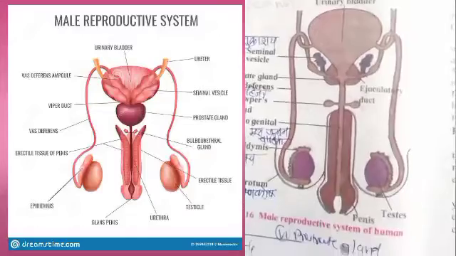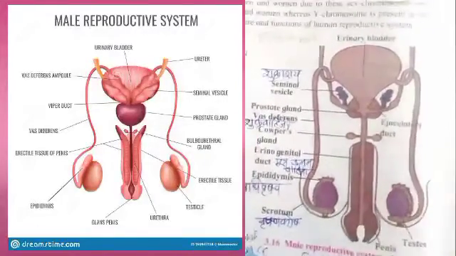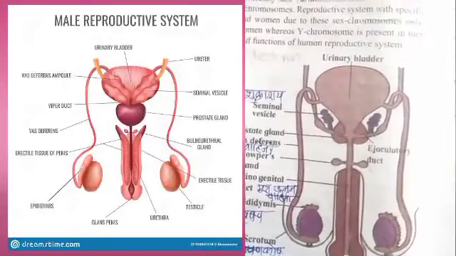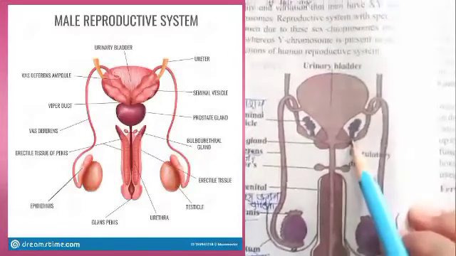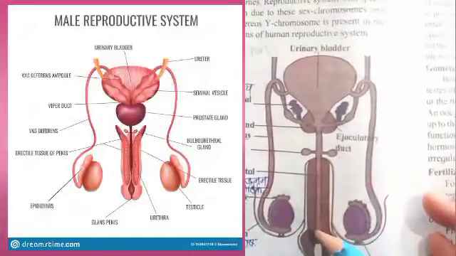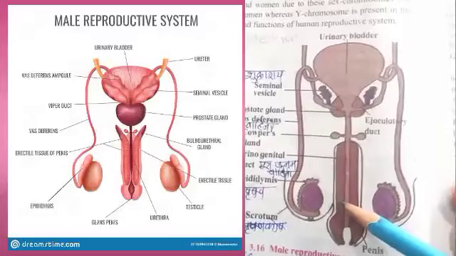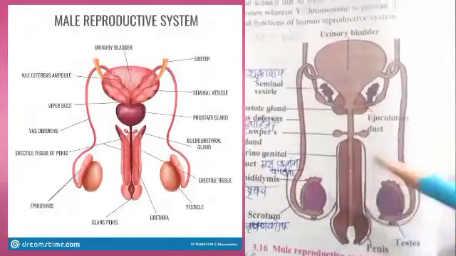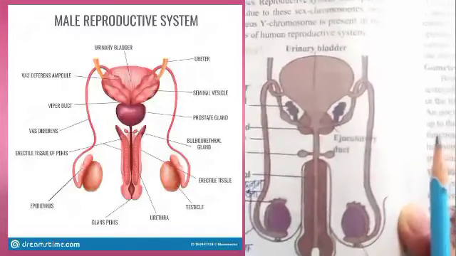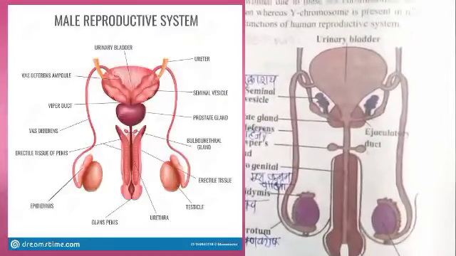Then here the glands present in the male reproductive system are the seminal vesicles, the prostate gland and Cowper's gland. Seminal vesicles secrete their secretion into the ejaculatory duct. Then the Cowper's gland and prostate gland secrete their secretion into the urinogenital tract, and the secretions of these 3 glands form the semen. म्हणजे रेत किंवा वीर्य असं म्हटलं जातं. The sperms are mixed with this secretion and it forms the semen, and this semen is ejaculated out through the penis.